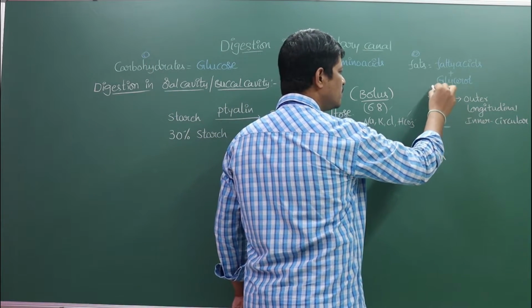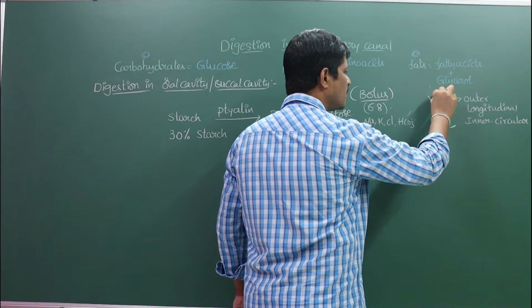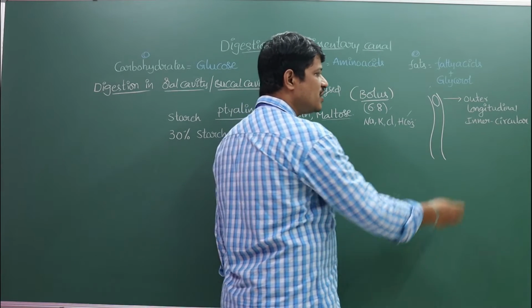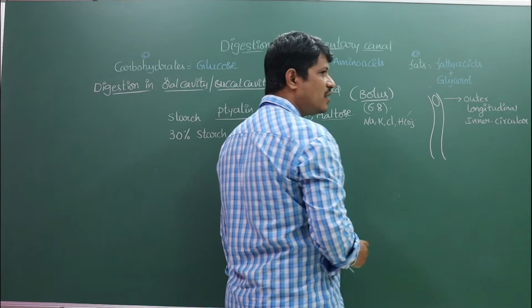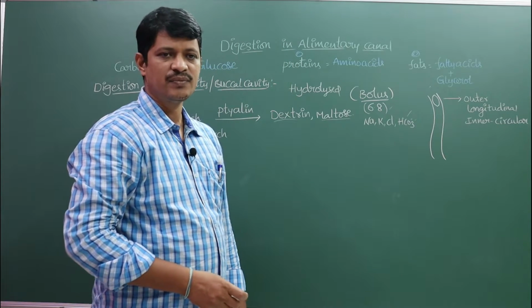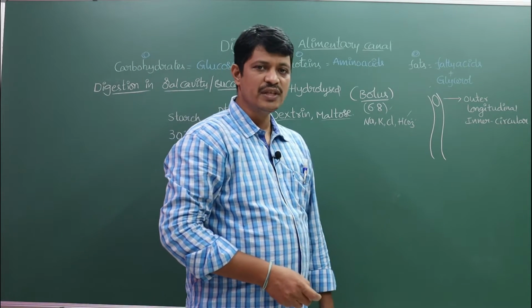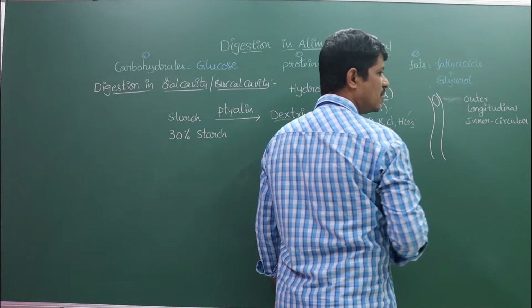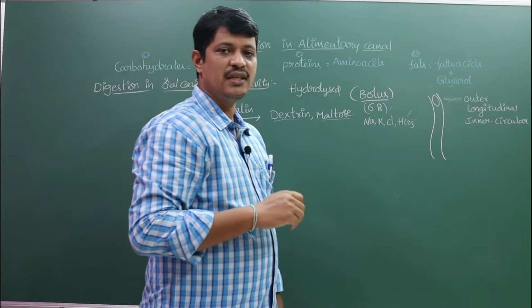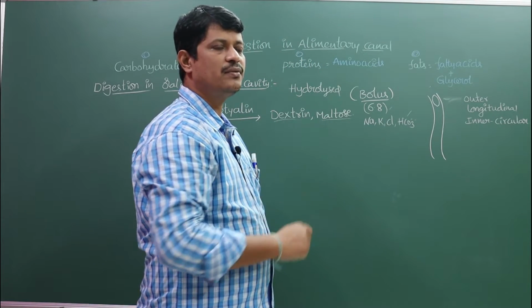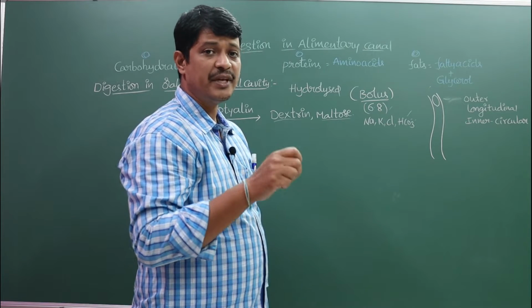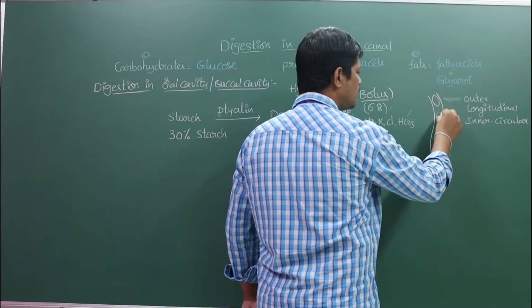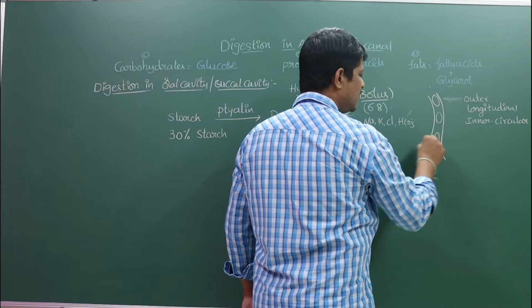When the bolus moves from the pharynx into the esophagus, there is contraction of the circular muscles and contraction of the longitudinal muscles. These two muscles contract. This contraction produces wavy movements of the muscles, that is peristaltic movements. With the help of the peristaltic movements, the food moves from one place to another easily.